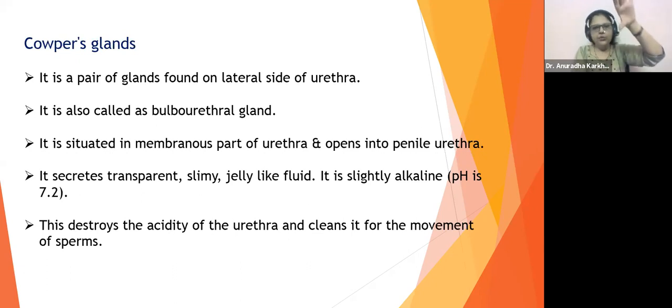Urethra is a continuous structure which is going to throw out the urine, right? But the region which is surrounding that urethra, accordingly the names will be given. So you heard the names just now: prostatic urethra, membranous urethra, and penile urethra. उसके आजू बाजू में जो स्ट्रक्चर्स है अकॉर्डिंगली उसको नाम दिया है, right? So where is Cowper's gland position? It is situated in the membranous part of urethra, but it opens into the penile urethra.